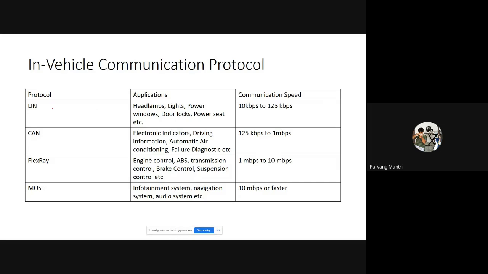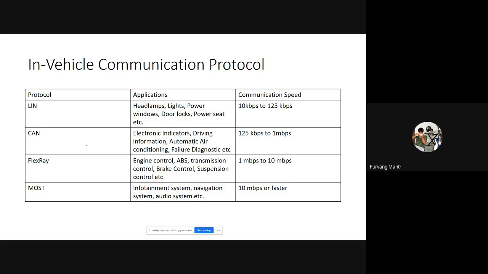Firstly is the LIN. This is a short form for local interconnect network. Then we have CAN, we have FlexRay, and MOST. So LIN is used for headlamps, the lights, the auxiliary lights, the side lights, the brake lights, the power windows, door locks, power seat. Also, if we have heated seats, then it will be using the LIN protocol for communication. And the data transfer speed in LIN is between 10 kbps to 125 kbps.